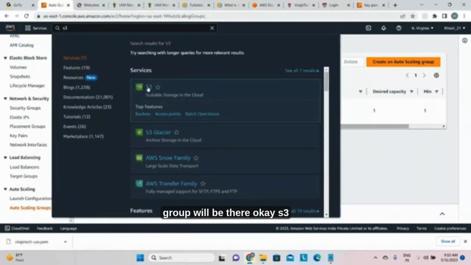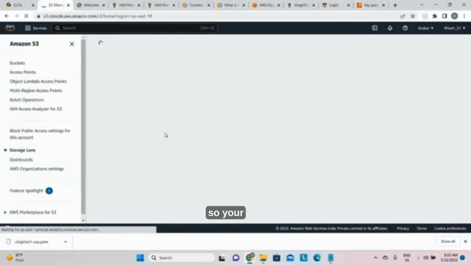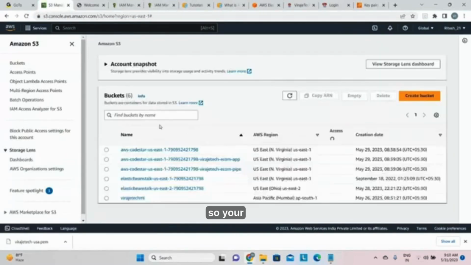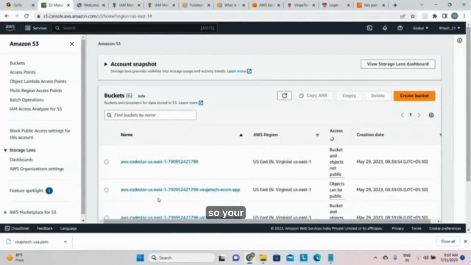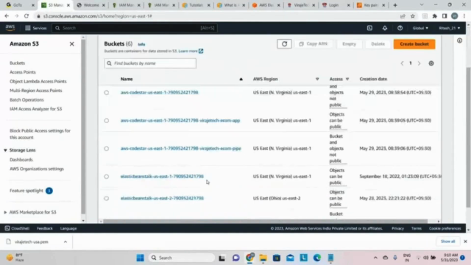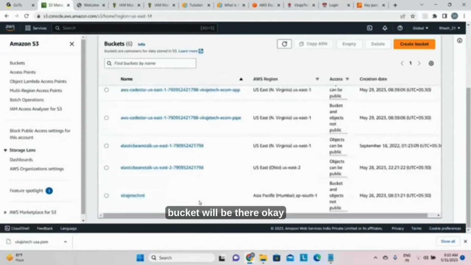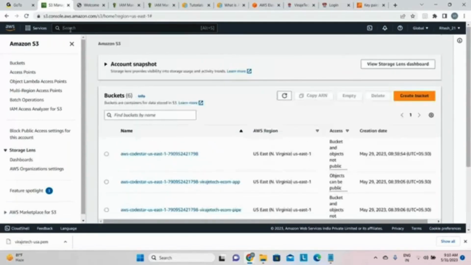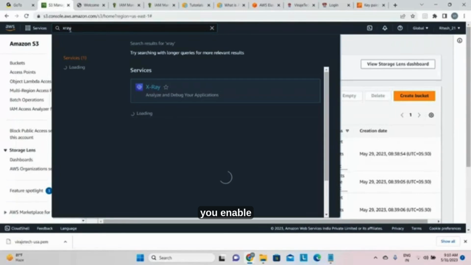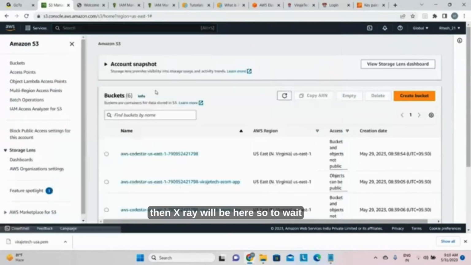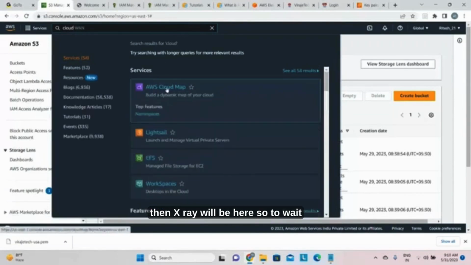Okay. S3. So your bucket will be there. Okay. Now X-ray. If you enable it, then X-ray will be there. CloudWatch.